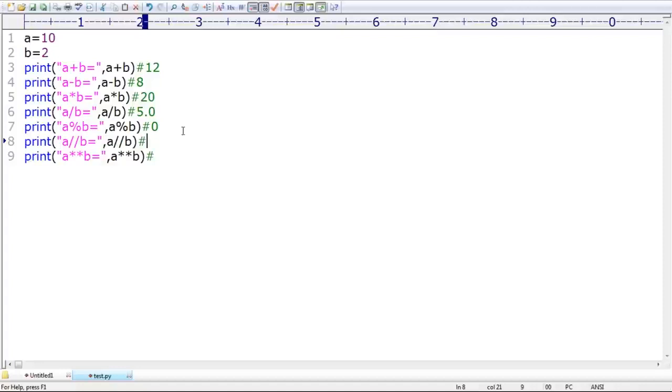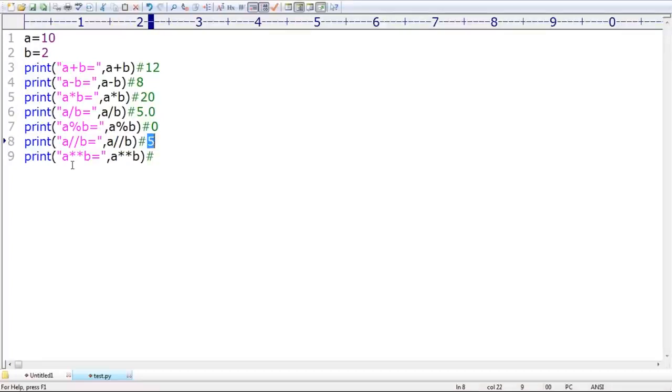Okay, remember. Make sure, sir, about the floor division operator. Sir, very important point: the division operator always generates a float value. But floor division can work, sir, for both float values and int values. If the arguments are int type, the result is always int type only. If the arguments are float type, the result is always float type. Remember that. But here, both the arguments are int type only. That's why 5, sir. 5. Remember that. Sir, what is this one? The floor division operator, right? So that's why the value is 5.